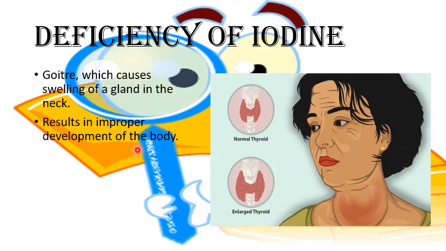Now here I am having a picture of a patient. Now see, normal thyroid. What is this thyroid? Thyroid is the name of the gland which is in the neck, right? Now see the thyroid of a normal or healthy person, and this is an enlarged thyroid. It means the swelling of the gland in the neck, which results in the swelling of the neck, and it results in the improper development of the body as well. So here you can see the glands. These are the glands which are present in the neck. And what happens in goiter? These glands swell up.